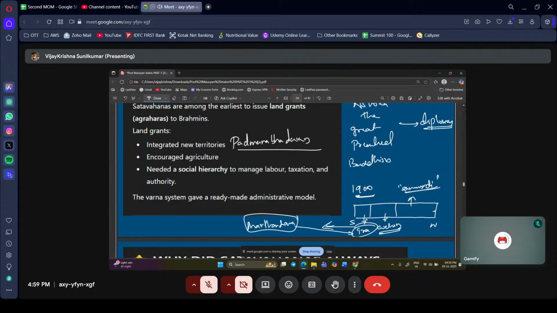Padmanabhadasan. Padmanabha means Lord Vishnu, and he himself says that he is the Dasan of the Padmanabha deity. So the kingdom is ruled by Lord Padmanabha, that is, Lord Vishnu is ruling the kingdom, and Martanda Varma is just a representative. So what happens by doing these things?